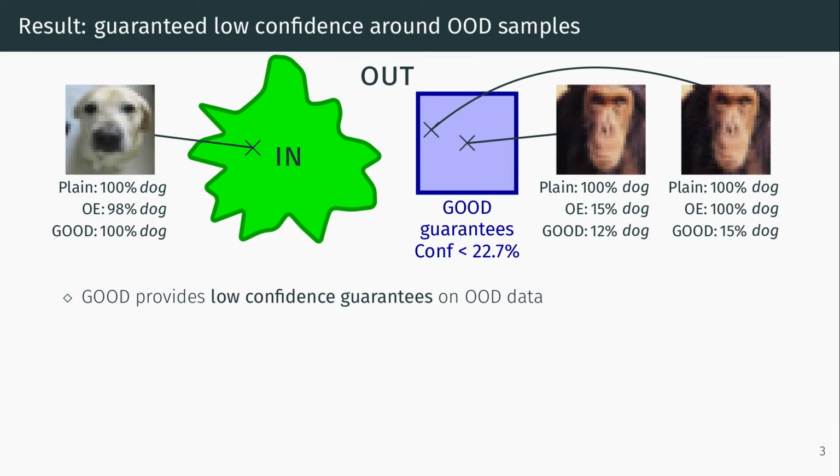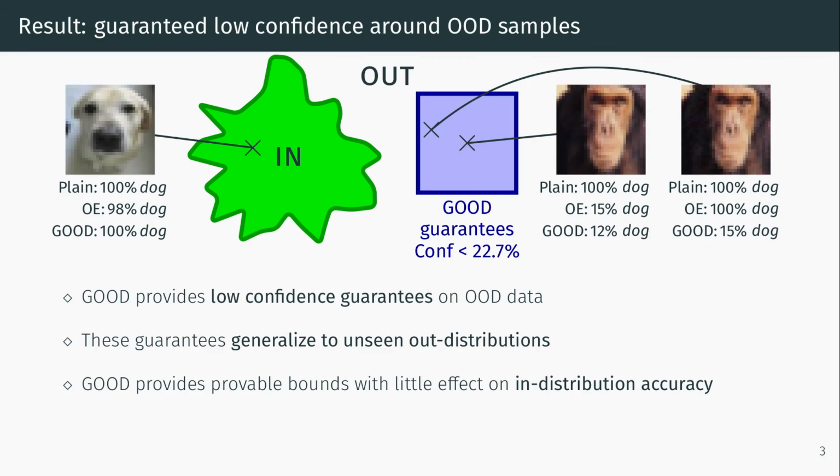What we get from this procedure are good models that indeed provide low confidence guarantees on many kinds of OOD inputs, and those guarantees even generalize to new distributions that have never been seen during training. While other provable robustness methods severely worsen test error, with GOOD, there is almost no drop in in-distribution accuracy.